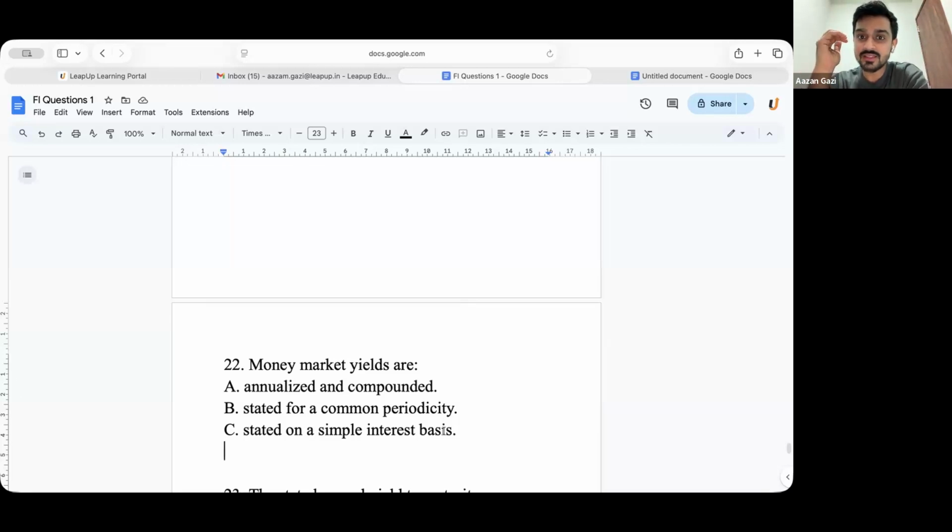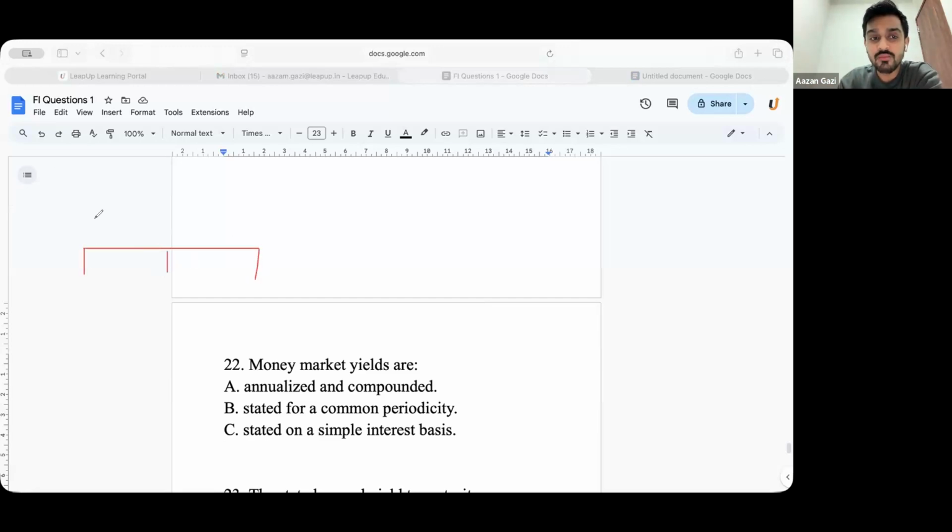Now, this is where things start getting very tricky. Money market securities are those with maturity less than 1 year. And capital market securities are those with maturities more than 1 year. Now, I want to clearly define what we mean by a YTM first.